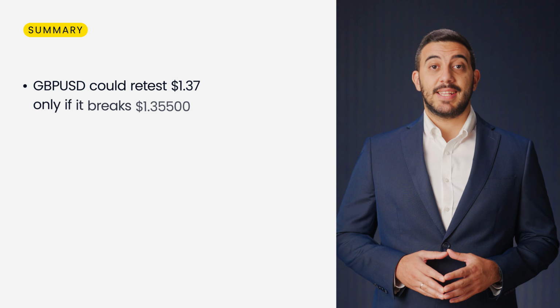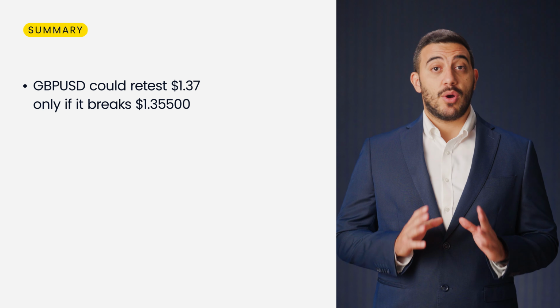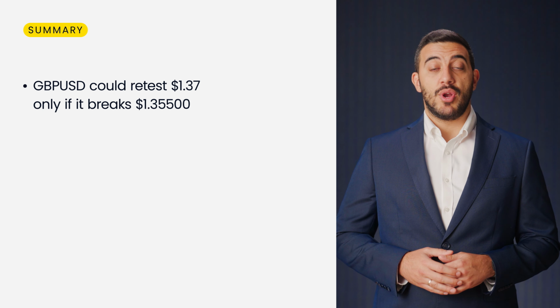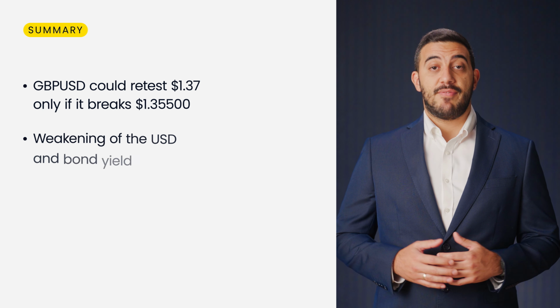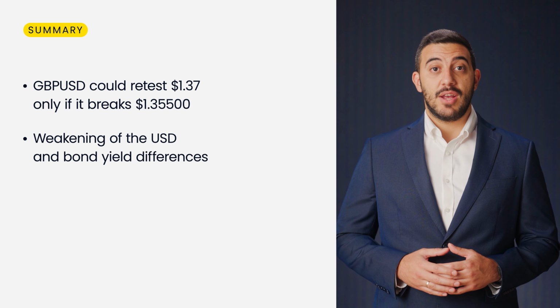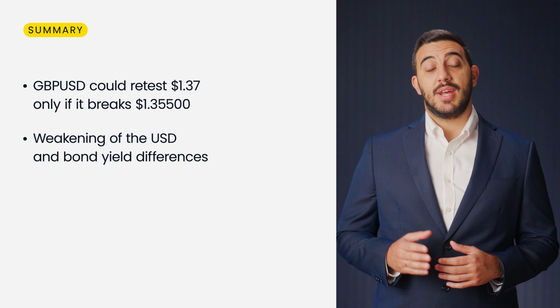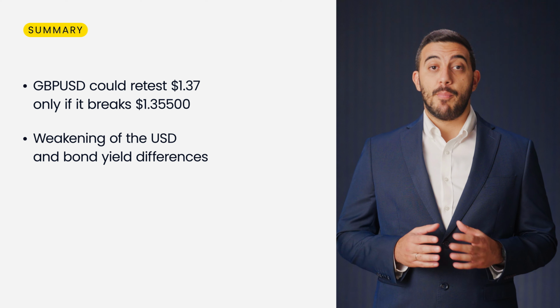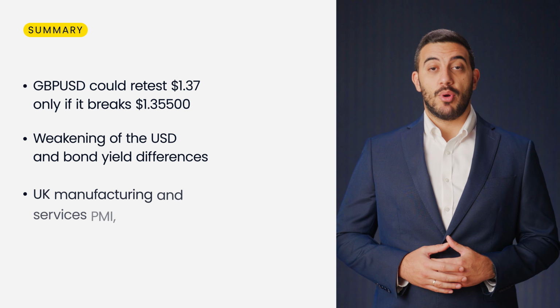So in summary, the trading idea for this week is a buy on pound-dollar pair with a potential target around 1.37, but only if it breaks above the 1.35500 level. The main factors affecting this trade are the weakening of the dollar, as well as the stronger returns on the British gilts compared to the US 10-year bond yields.